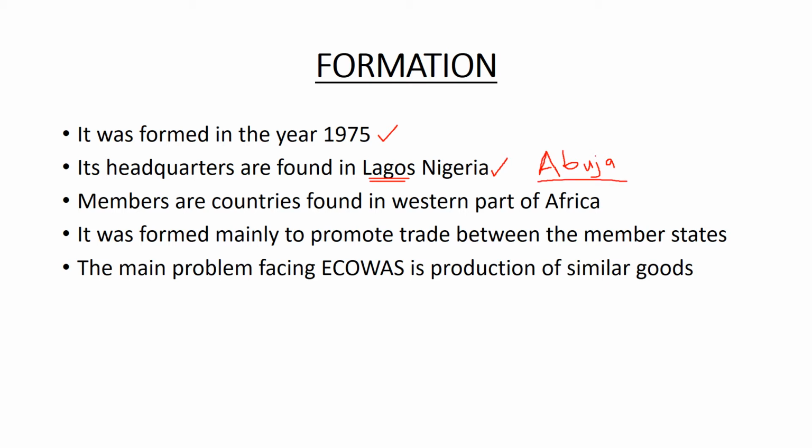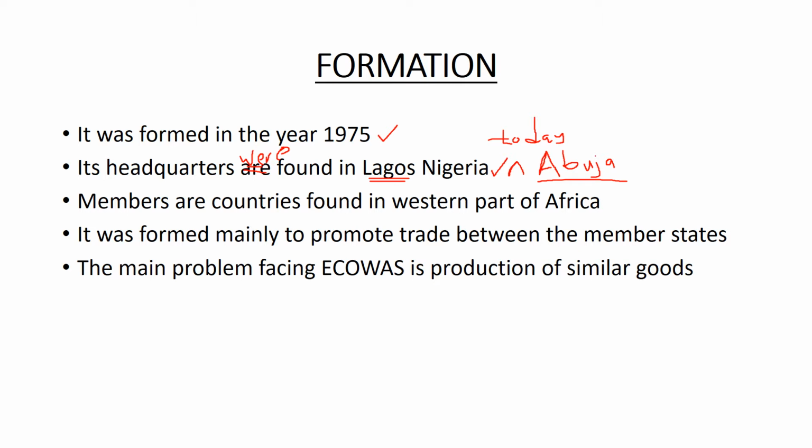So make sure that you add that its headquarters were. This one should be "were". Its headquarters were found in Lagos, Nigeria, but today, so you have to add today, they are found in Abuja, Nigeria.